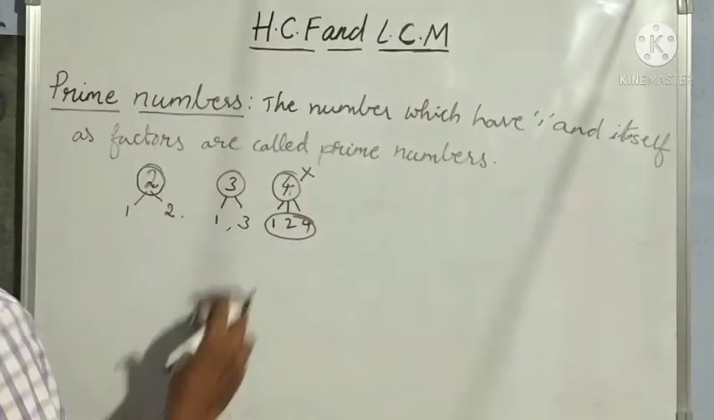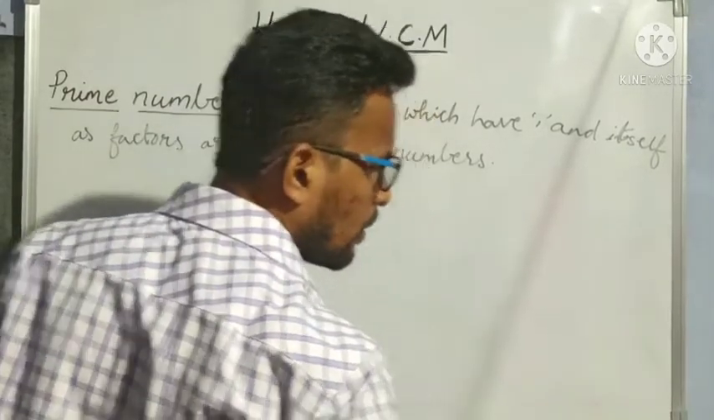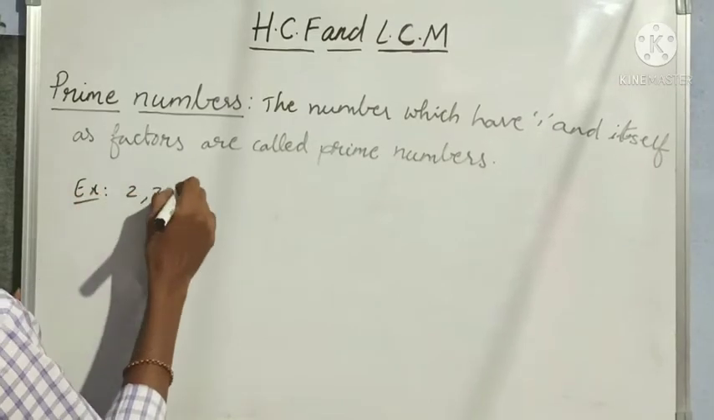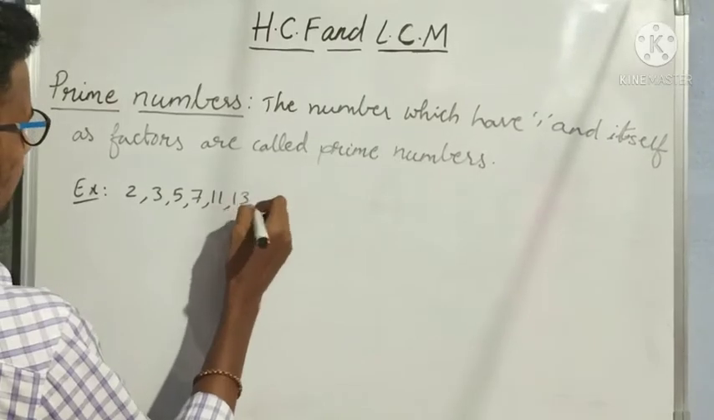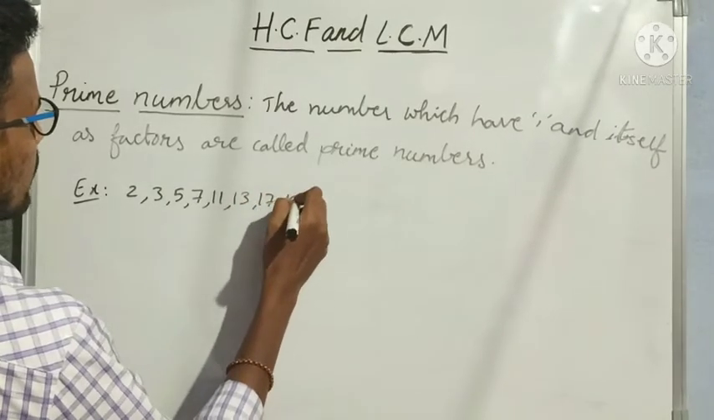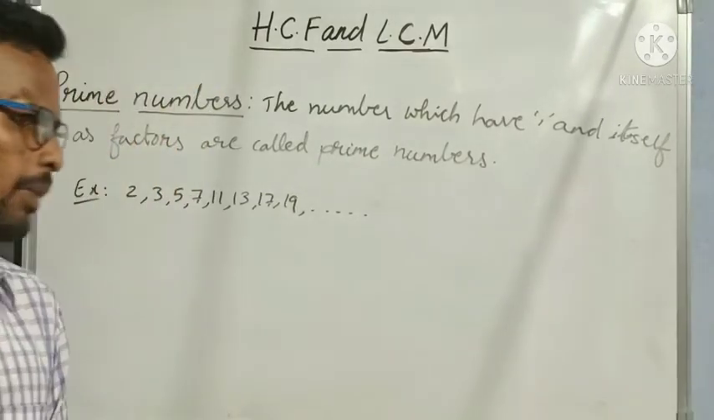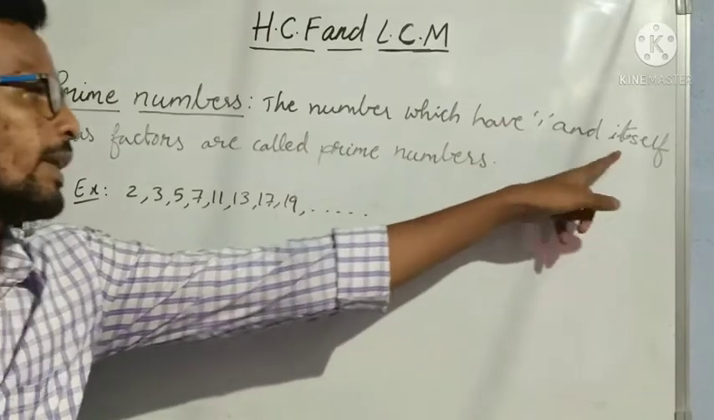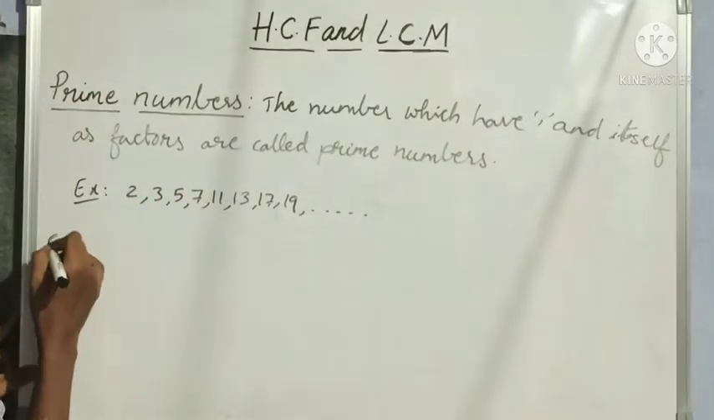So I will list out all prime numbers. Now for example, I am writing 2, 3, 5, 7, 11, 13, 17, 19 and so on. These are all prime numbers. Why? Because these are having only 2 factors, that is 1 and itself. Understood? Next concept, composite numbers.